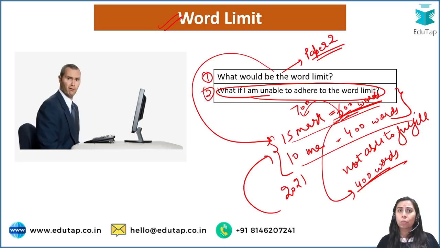We have again spoken with the selected candidates. Many of the candidates did not fulfill the word limit. They could not fulfill the word limit for any of those 4 questions, but they are selected. Why? The simple thing is that if you are writing a good answer, if you are catering to the demand of the question, if you have the knowledge, then your marks will not be deducted for not fulfilling the word limit.